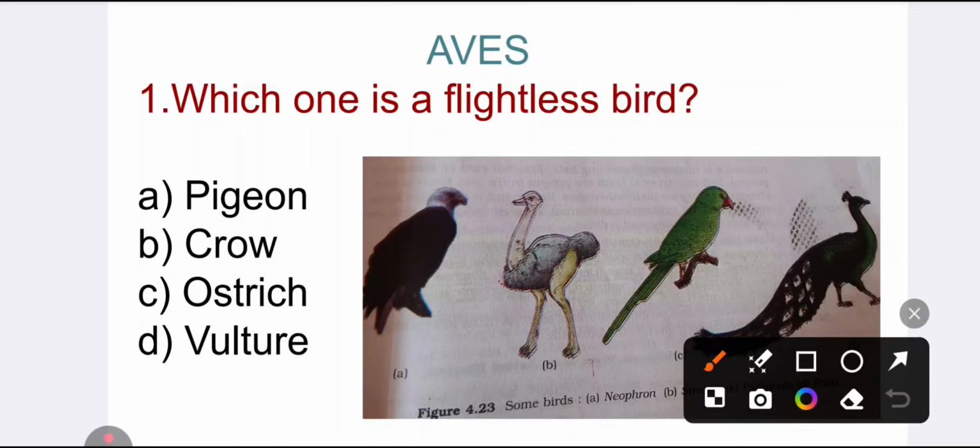Today we will cover MCQs and PYQs of NEET on class Aves. Which one is a flightless bird? Pigeon, crow, and vulture. These are flying birds, but ostrich is a flightless bird. Other examples of flightless birds are emu, kiwi.